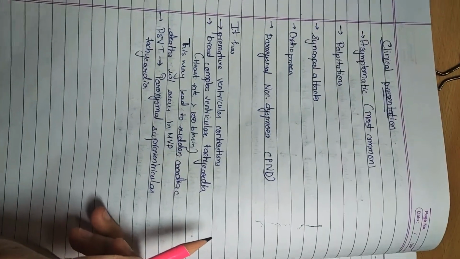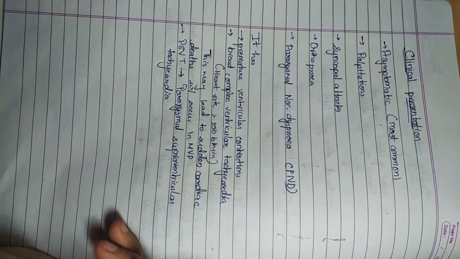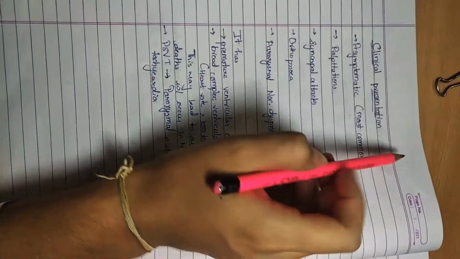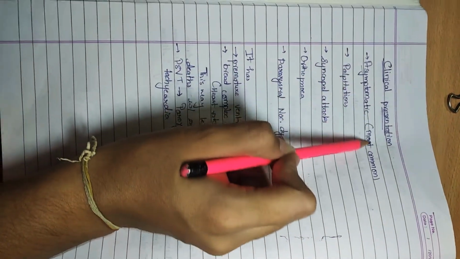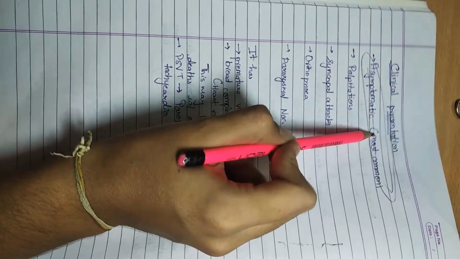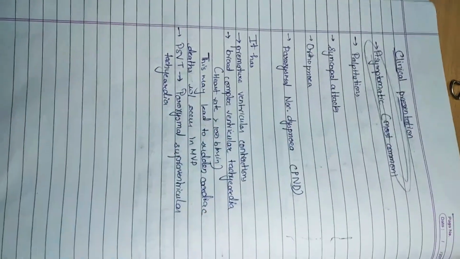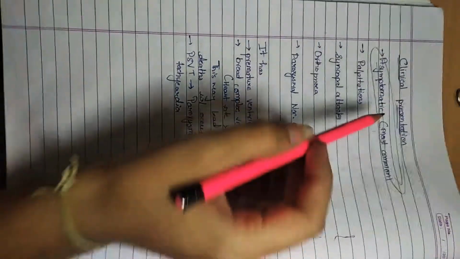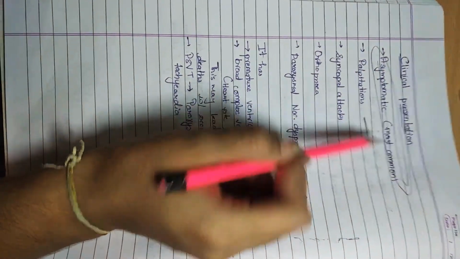Then how does the patient of mitral valve prolapse present in the clinic, in the hospital? The clinical presentation includes, most commonly, that patients are asymptomatic. Apart from that, when ischemia develops, chest pain and arrhythmias, they present with palpitations.